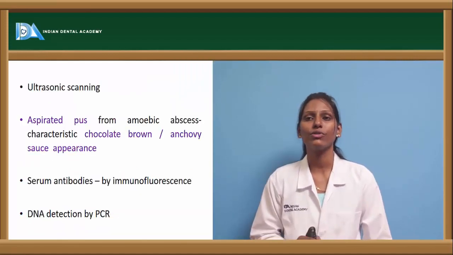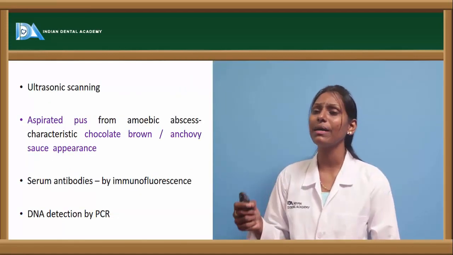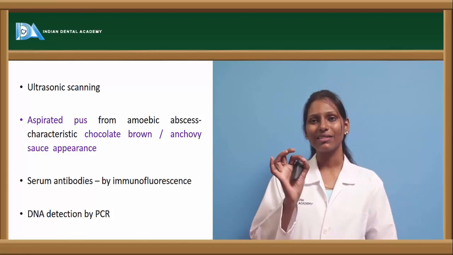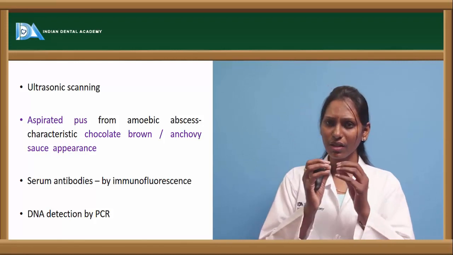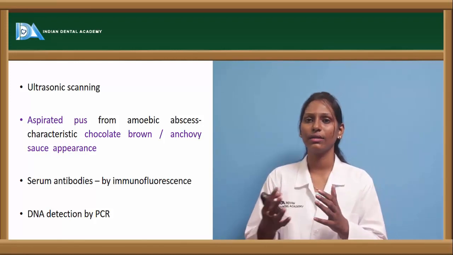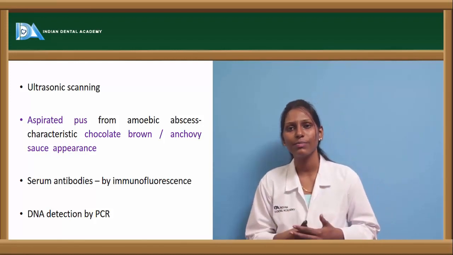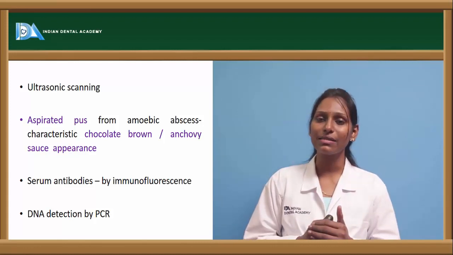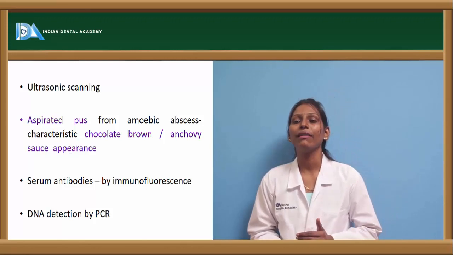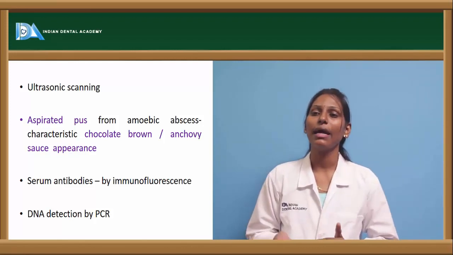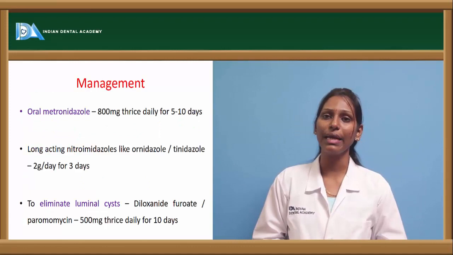Ultrasonic scanning is useful in these cases, and the pus aspirated from the amoebic abscess has a characteristic chocolate brown or anchovy sauce appearance. The pus taken from the liver abscess will have a characteristic chocolate brown or anchovy sauce appearance. Serum antibodies can be detected by immunofluorescence, and DNA detection with PCR will also be helpful.